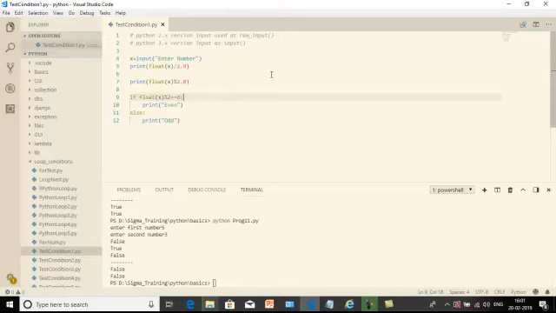Anyway, we are using Python 3.x version, so all inputs are taken with the input function, and raw_input was used in the older version, that is Python 2, so it is not to be considered. Now I'll take the input value where I enter the number. By default, the input function always returns a string. Hence we convert the value into a number by using float of x, and divide by the number. Here we will get the value of its division.